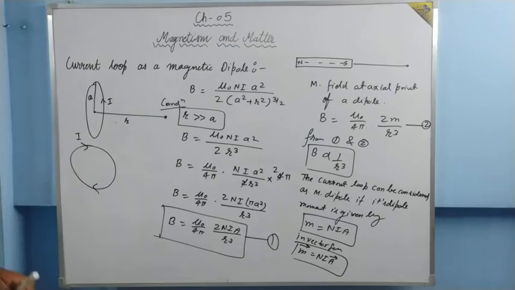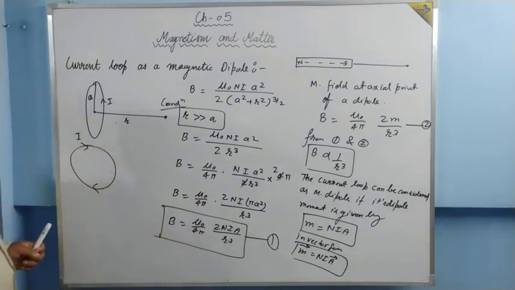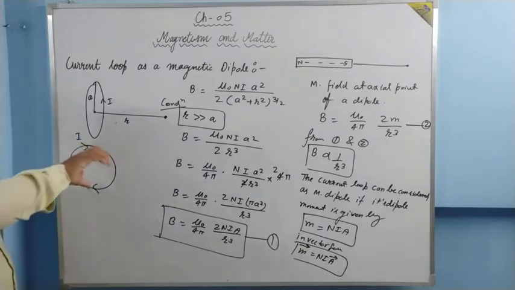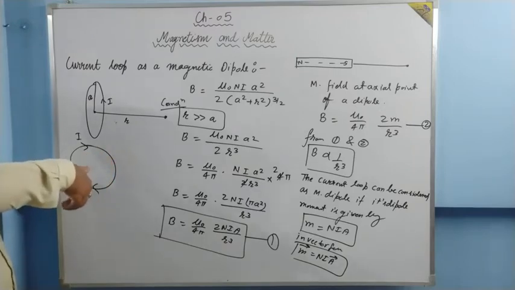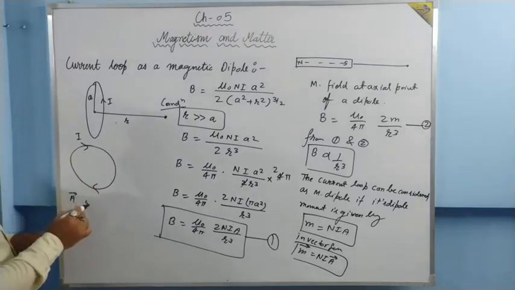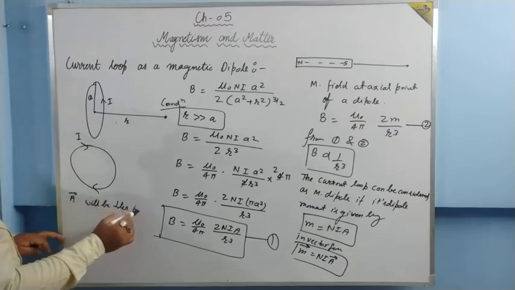No, you cannot say that. For finding the direction of the area, you have to apply a rule. And what is that rule? You have to curl your fingers around the current. Where the thumb is indicating, perpendicular inward, the direction of the area will be perpendicular inward.